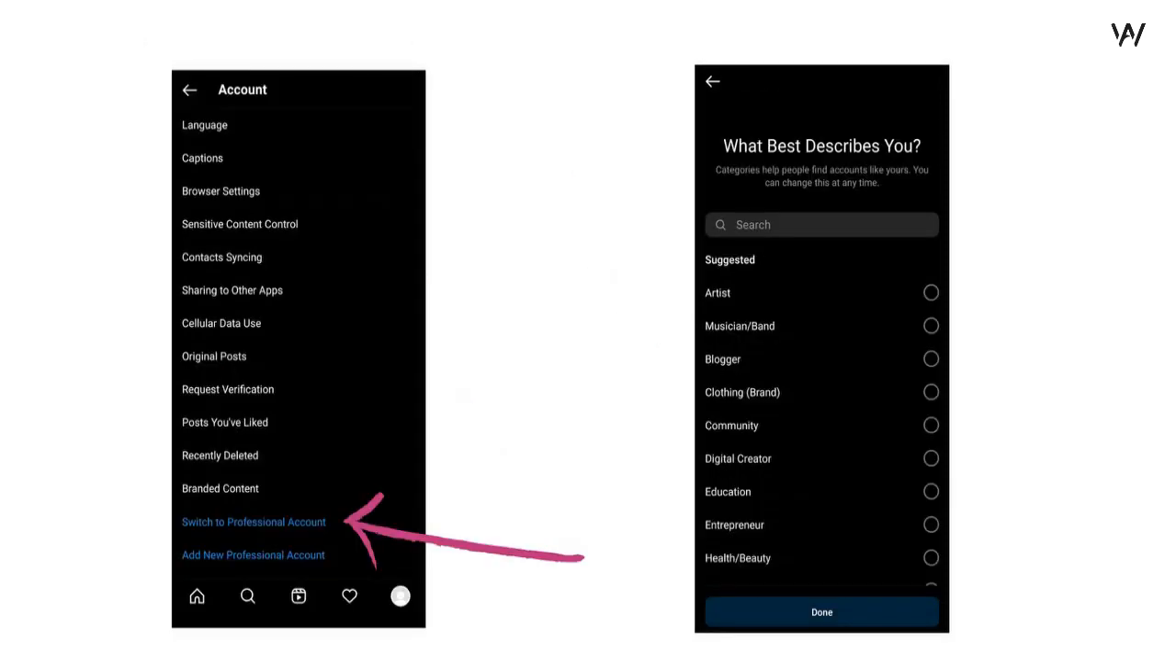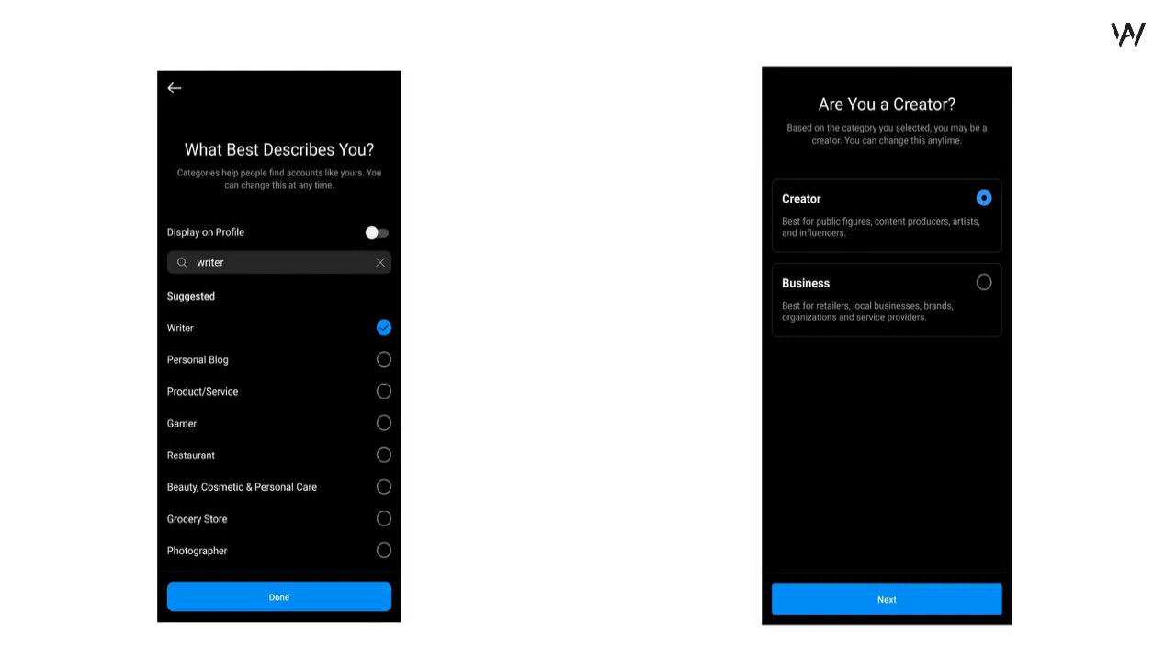Now after clicking into the account section, scroll to the bottom and you will see the switch to a professional account option. Click on that. And now Instagram will ask you to choose the type of content that you're going to post. You can be a digital creator, a blogger, an artist, an education section, an entrepreneur, health and beauty, etc. So choose the type of niche that you are in. As you can see on the screen, on the left image I've chosen the title of writer. So you can click on done.